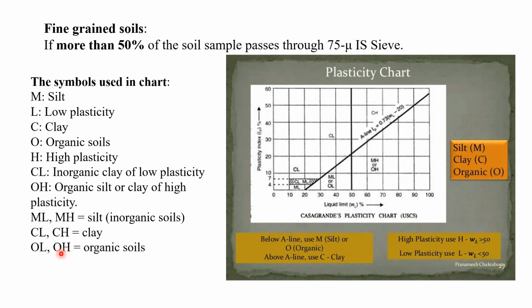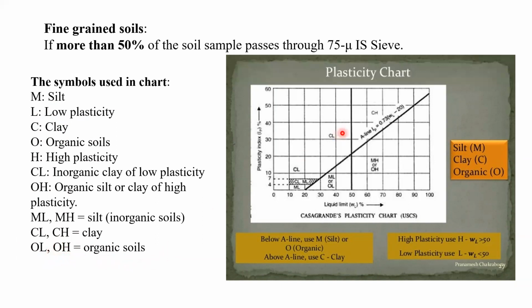OL and OH, we can say organic soils. OL and OH is the organic soil. That means O is the organic soil and L indicates the low plasticity and H indicates the high plasticity. That means organic soil having low plastic characteristics and organic soil having the high plastic characteristics.